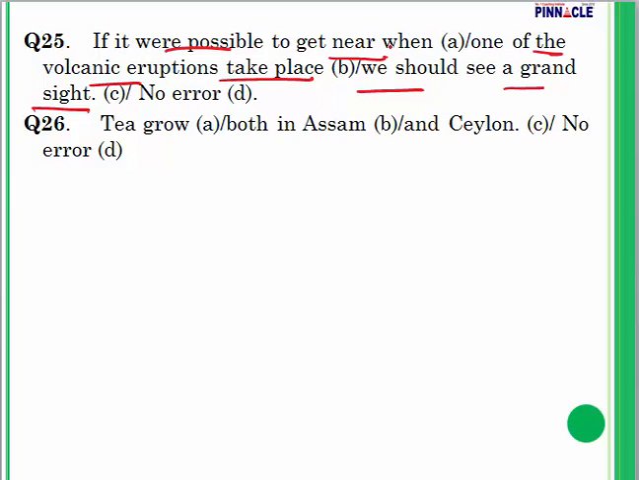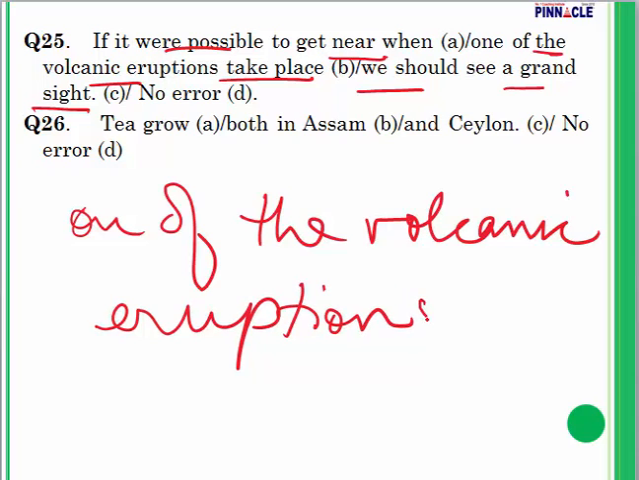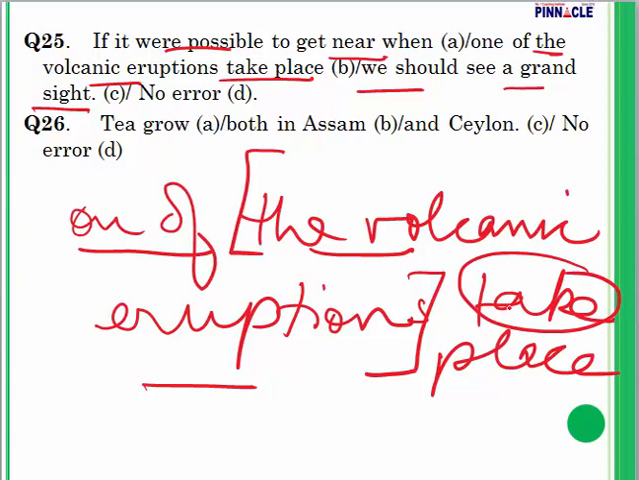If it were possible to get near when one of the volcanic eruptions take place. Now here we have used one of the volcanic eruptions take place. Please tell me, where is the error? One of is always followed by a plural noun or a plural pronoun, which is here the volcanic eruptions, and the verb to be used is going to be singular. So in place of take, I have to replace it by takes. Error is in part B.